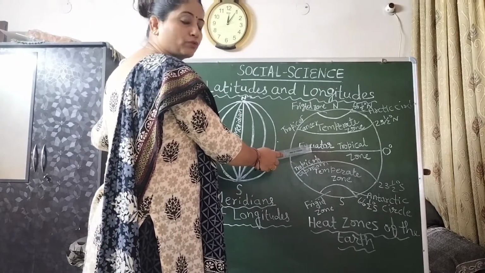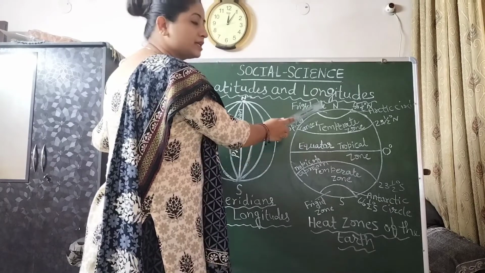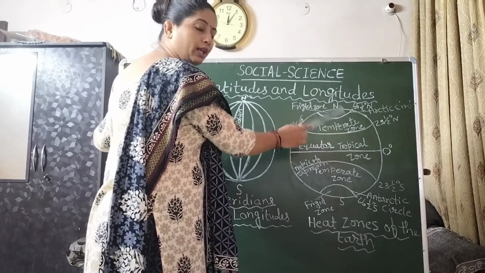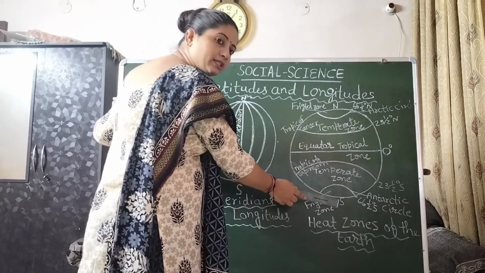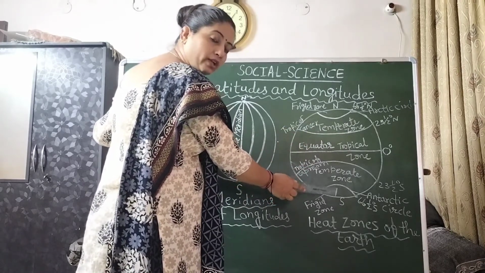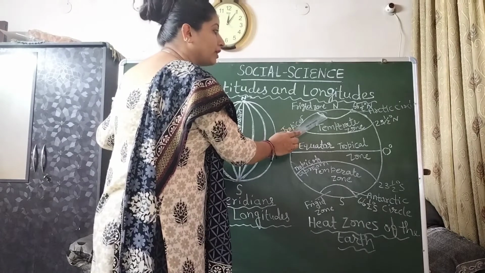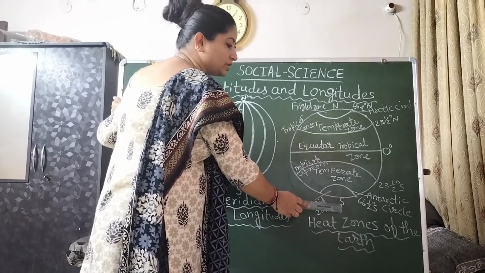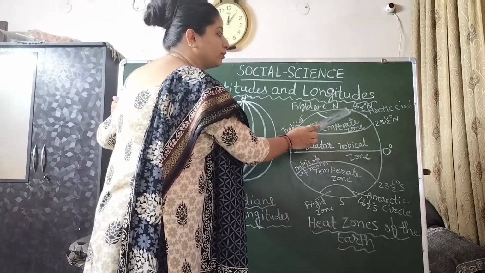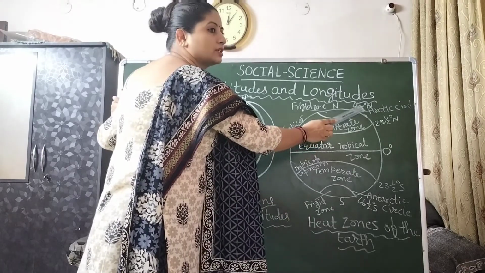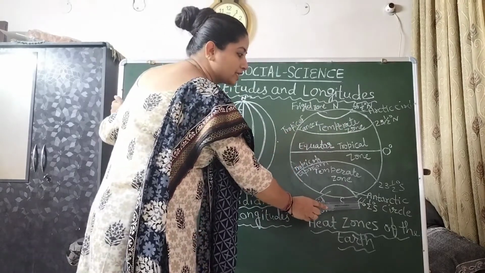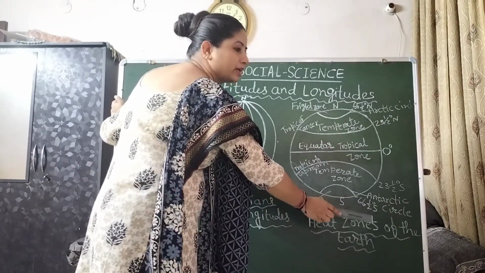Now if we talk about the frigid zone, the North Pole and the South Pole lie at 90 degrees. The frigid zone lies from the Arctic Circle to the North Pole and from the Antarctic Circle to the South Pole, with the Arctic Circle at 66 and a half degrees north and the Antarctic Circle at 66 and a half degrees south.